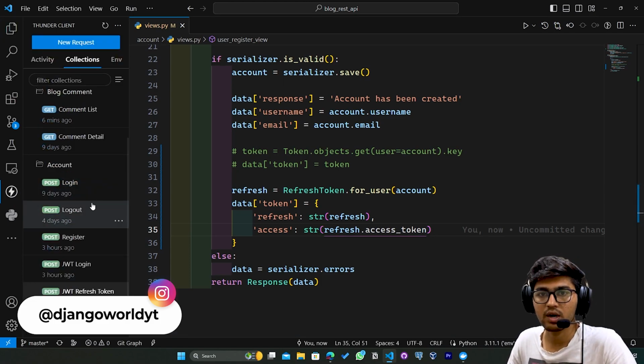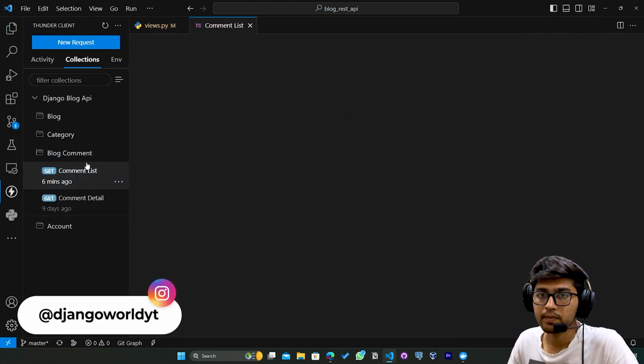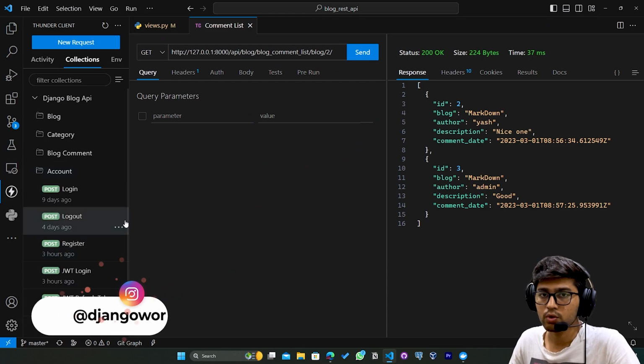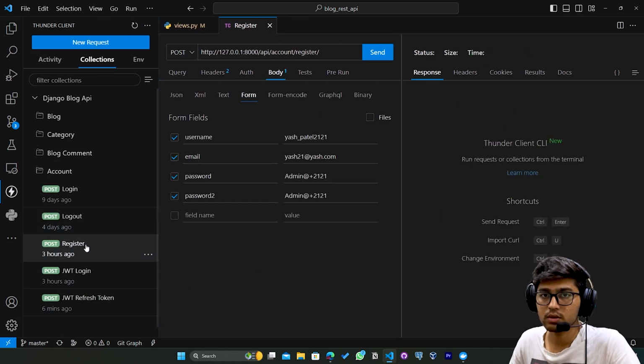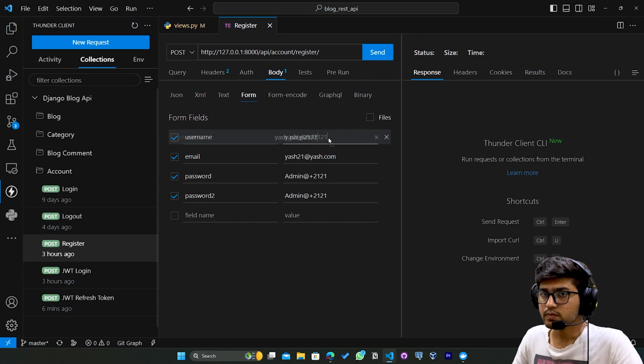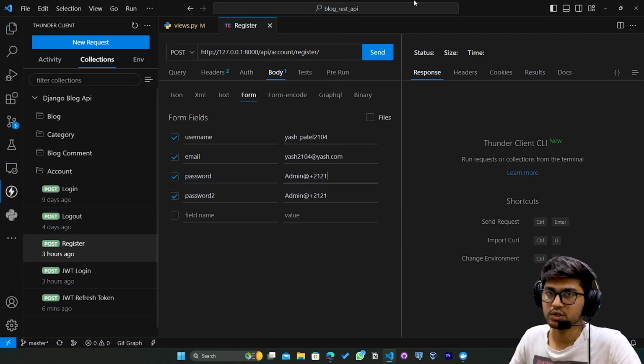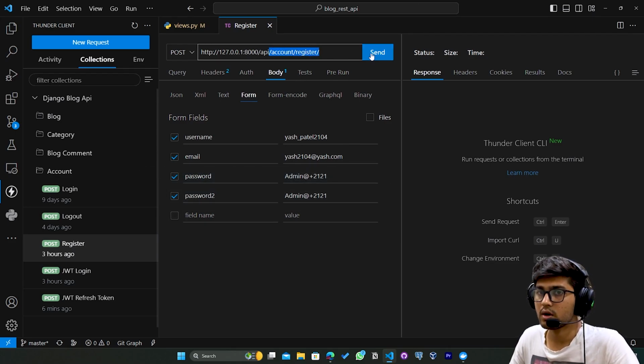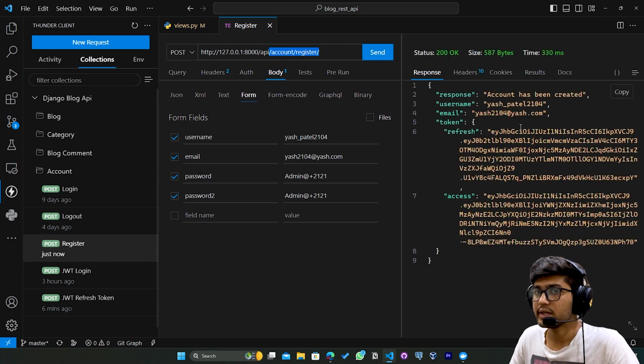So let me go to Thunder Client. In order to register the account, we need to hit this register URL. Let me say 2104, the mail ID should be 2104, and the password can be the same, no issues on that. If I click on send, you can see I got the refresh and access token.